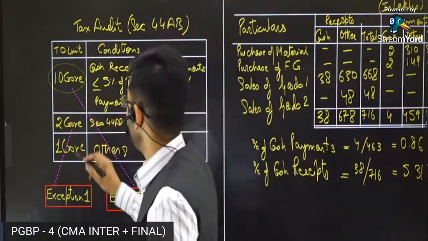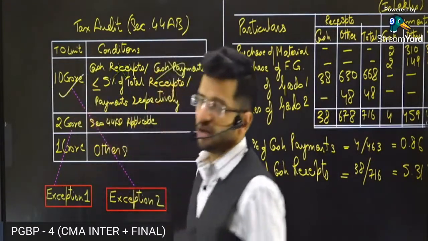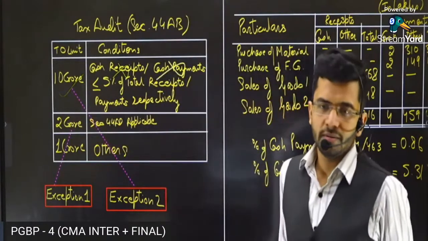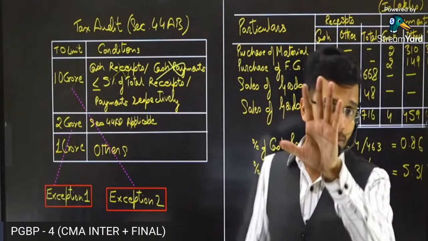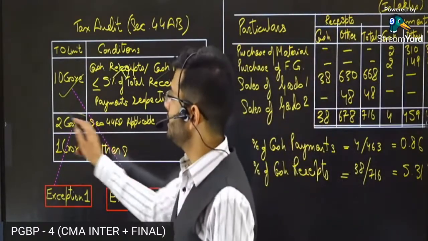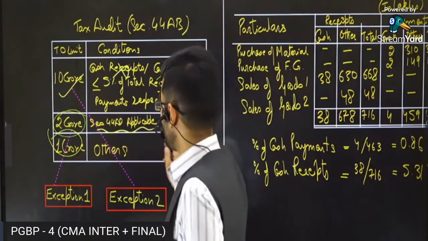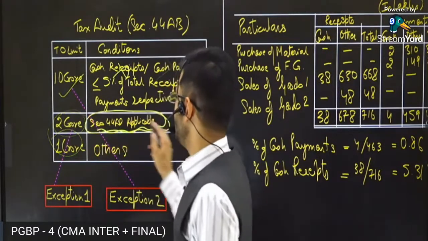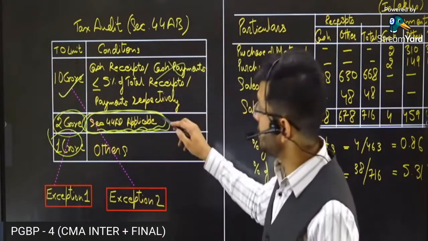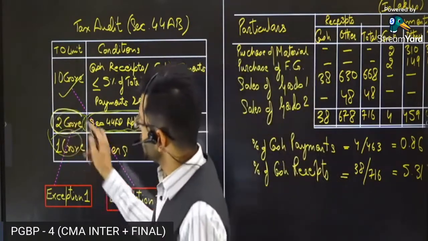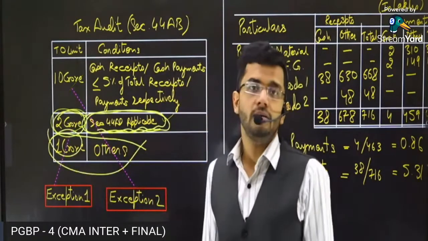Now, if your cash receipts and cash payments are more than 5% of your total receipts and total payments, then the turnover limit will be 2 crores and 1 crore respectively. 2 crores in case where section 44AD applies. Wherever section 44AD, the presumptive taxation regime, you are applying, there your turnover limit will be 2 crores. And in any other case, in any other business, the turnover limit will be 1 crore.